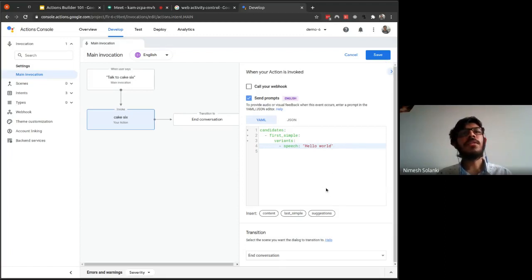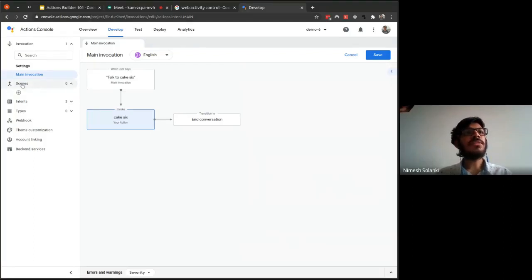Before that, let me show you the things in the console. These are the scenes, which we'll cover in a while. Intents, as I talked about, these are the system intents which I showed you earlier: system no match, no input, cancel. These are the global intents.